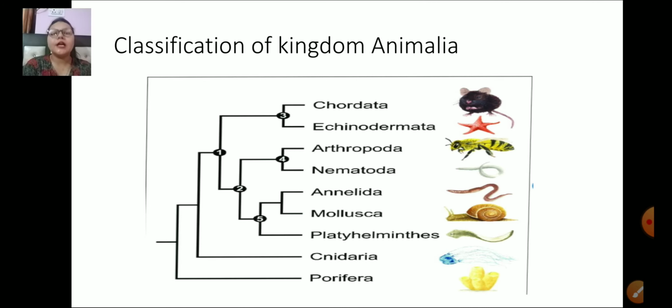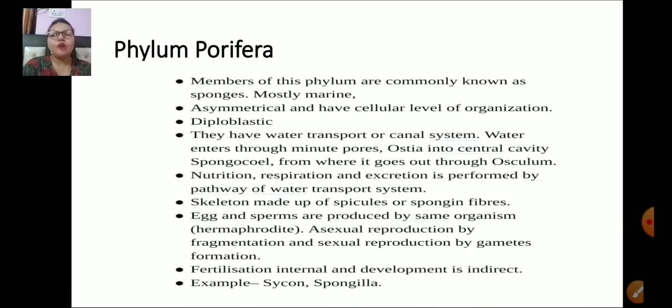So these are the 10 different phyla of kingdom Animalia. Now let us start kingdom Animalia with phylum Porifera. The members of this phylum are commonly known as sponges, as they bear pores over their body like a sponge, so they are termed sponges.